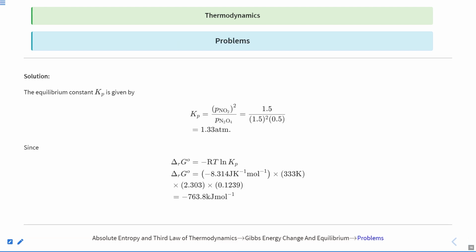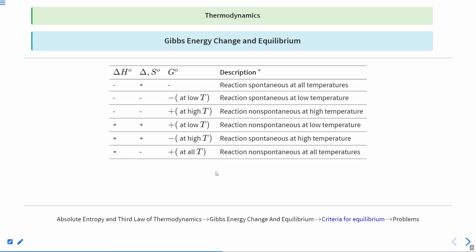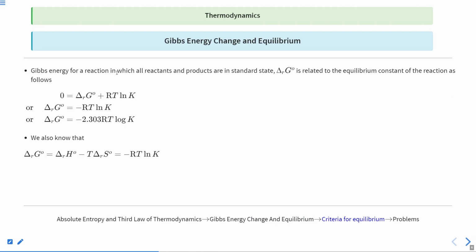So it will be negative at all temperatures. If you just go back here, sorry for this. We were here. If delta S is positive and delta H naught is negative, this term is positive and this is negative.